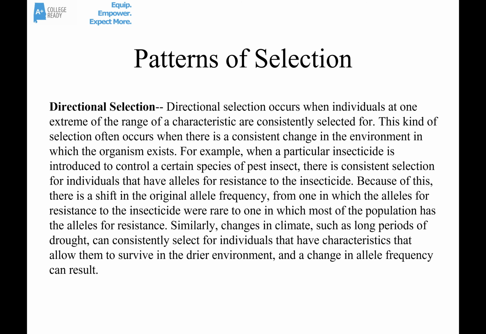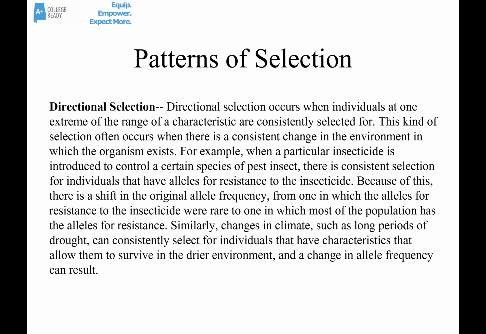There's also directional selection. This one is when individuals at one extreme of the range of a characteristic are selected for, and those in the middle and those on the other extreme are selected against. So this happens a lot when there's a consistent change in an environment. For example, if you were using a certain insecticide on a field, the insects that had some resistance to that insecticide, those would be selected for.